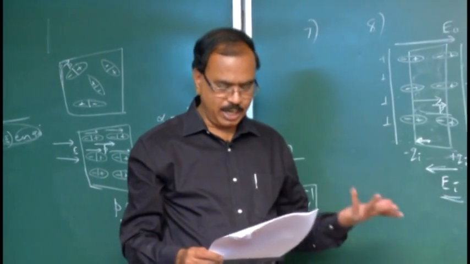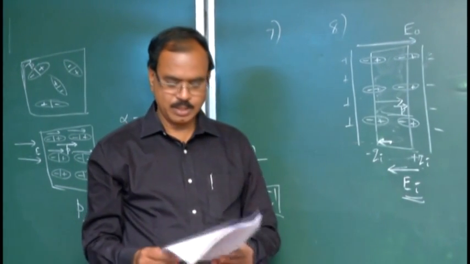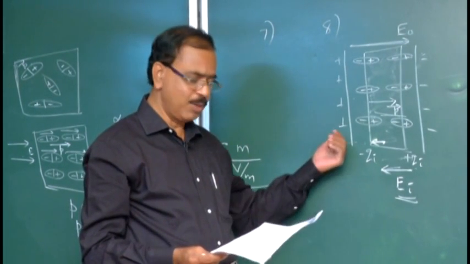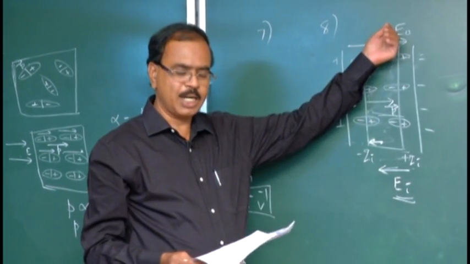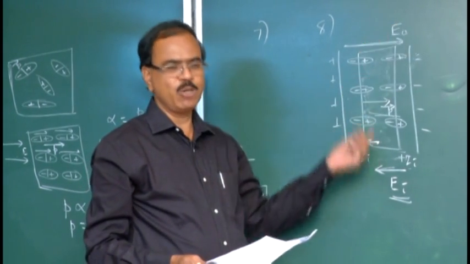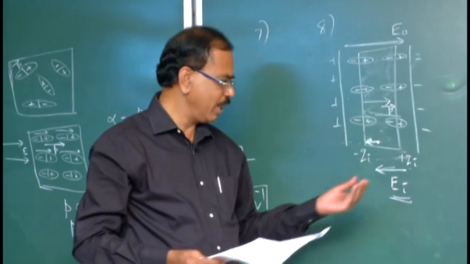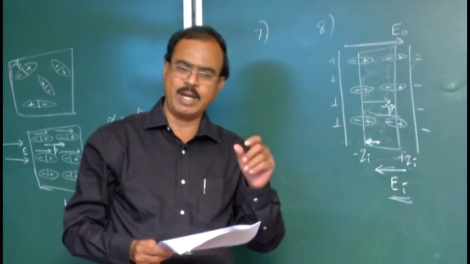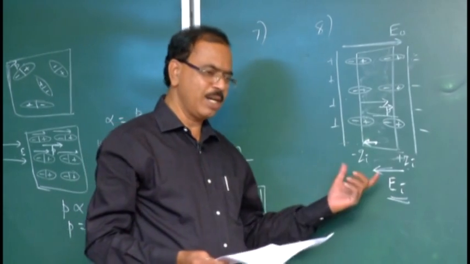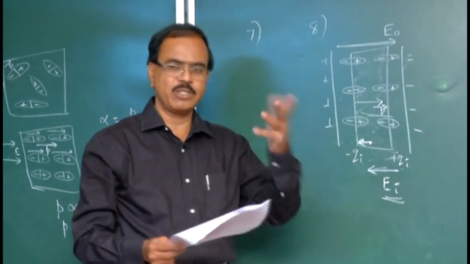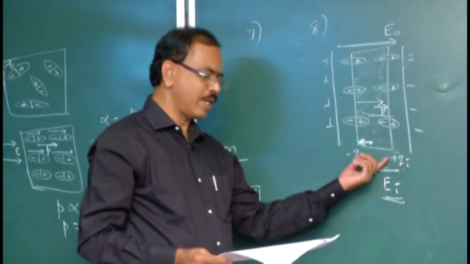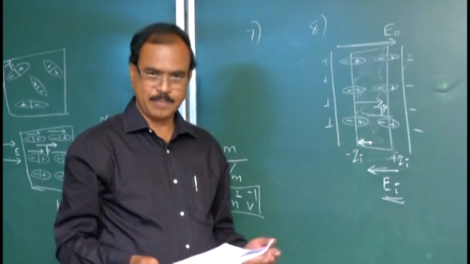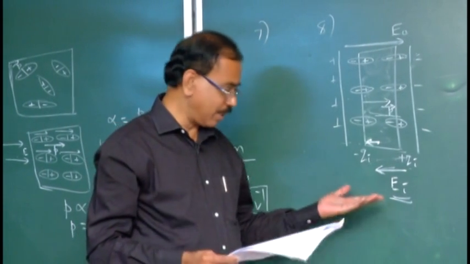Option C, acts perpendicular to E naught, no chance. Option D, it becoming 0, no chance. Reason: the charges we have given make the electric field E naught stronger, but the induced charges are only in small amount. So the induced electric field is only a small value, a weak electric field. So anyhow the net electric field decreases, but it will never become 0, because these induced charges are only in small amount. For question number 8, option B is correct. I think this explanation is sufficient for you.